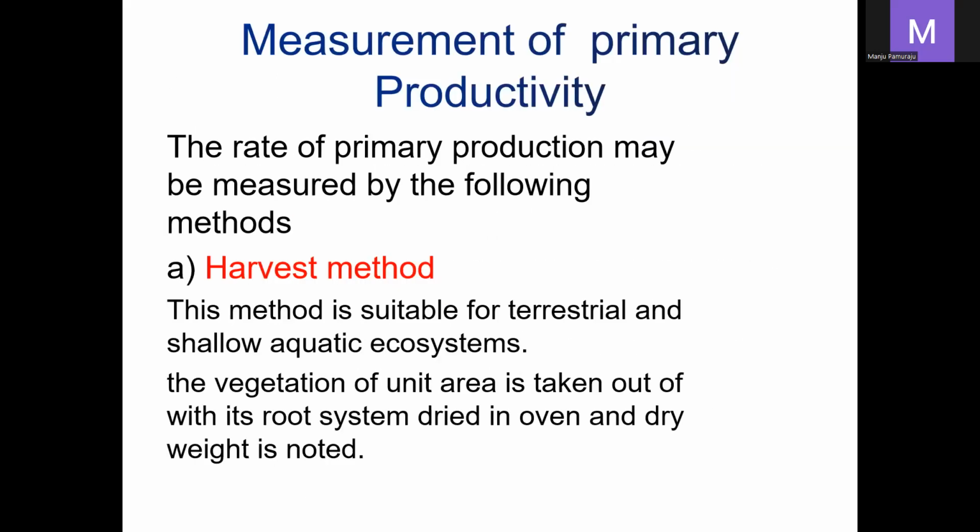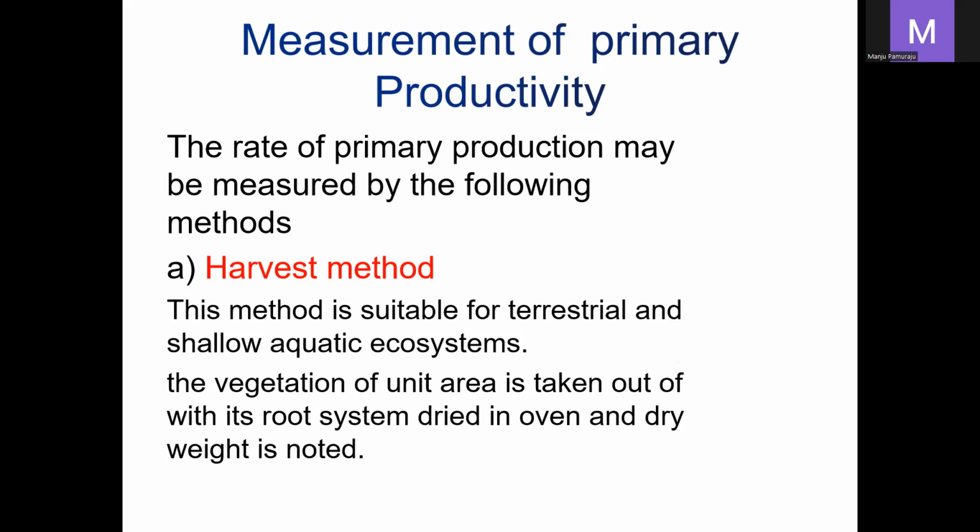So the first one is the harvest method, which is used to measure primary productivity. This method is suitable for terrestrial and shallow aquatic ecosystems. The vegetation of a unit area, that is, the plants present in the unit area, is taken out with its roots and dried in an oven, and the dry weight is noted.